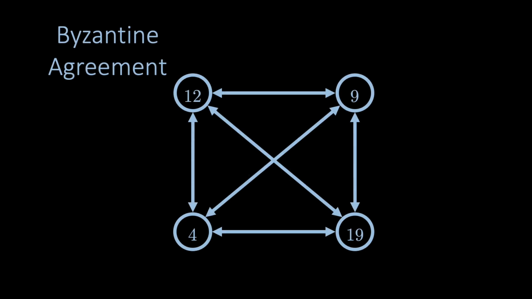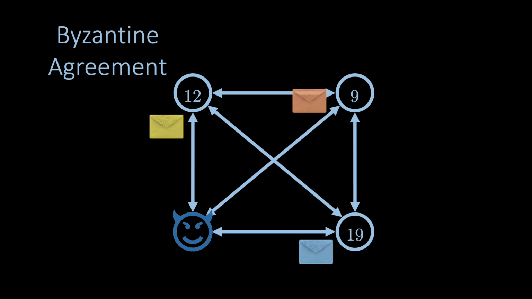In this video, we learn how to solve Byzantine agreement in an asynchronous network, where messages arrive after arbitrary delays. We assume you are familiar with Byzantine agreement, where n nodes with inputs must reach agreement despite the presence of Byzantine nodes which can act maliciously, for example by sending incorrect messages.